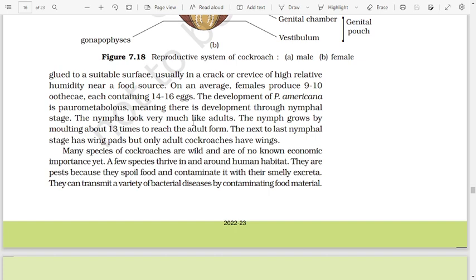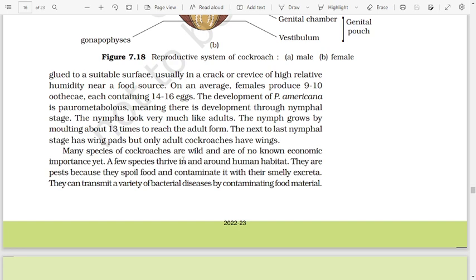The nymphs look very much like adults. The nymph grows by molting about 13 times to reach the adult form. The next to the last nymphal stage has wing pads, but only adult cockroaches have wings.